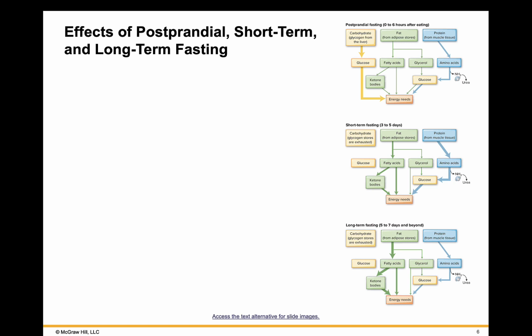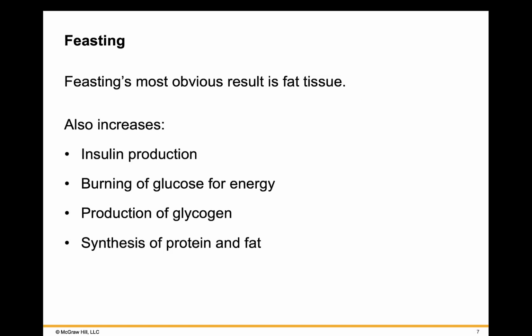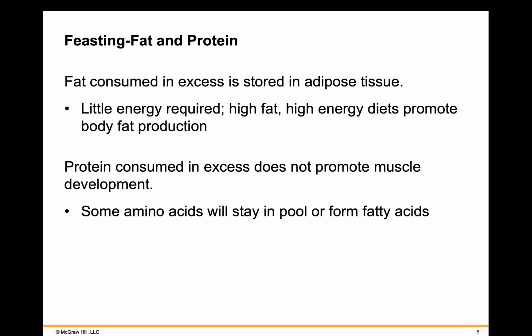Now, feasting. The most obvious result is storage, and that will be as fat tissue. Feasting will also increase the production of insulin, the burning of glucose for energy as opposed to lipid at resting levels, the production of glycogen, and also the synthesis of protein and fat. Fat consumed in excess will be stored in adipose tissue. Little energy is required. High fat, high energy diets promote body fat production. Protein consumed in excess does not promote muscle development. Many amino acids will stay in the pool or form fatty acids, or eventually will be excreted in urine.